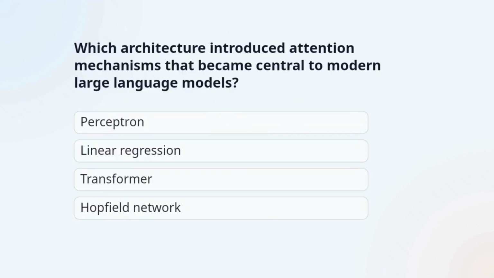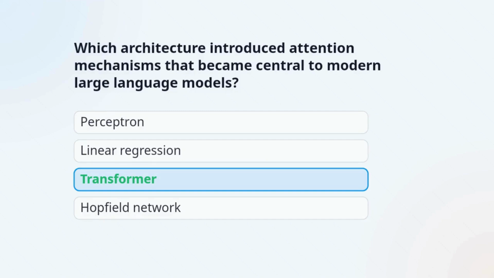Question 3. Which architecture introduced attention mechanisms that became central to modern large language models? The correct answer is transformer. Transformers use attention to model long-range dependencies and are foundational to modern language models.